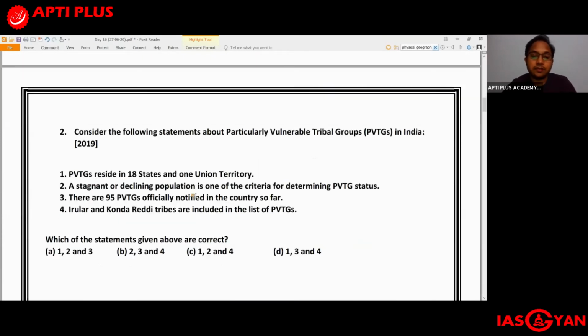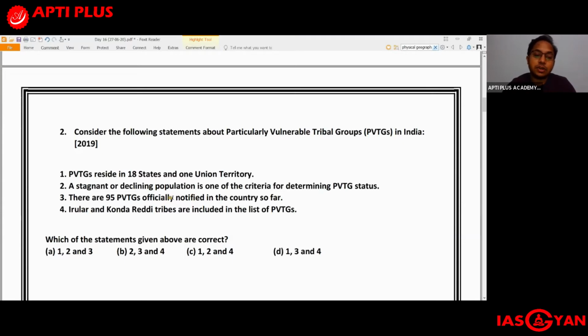The second question that we have is regarding PVTGs. PVTGs are the particularly vulnerable tribal groups. This is mainly from the society part. Consider the following statements about particularly vulnerable tribal groups or PVTGs in India. Again, this question had appeared in the 2019 prelims. The first statement says that the particularly vulnerable tribal groups reside in 18 states and 1 union territory. Is that correct? Yes, they reside in 18 states in India and 1 union territory, that is Andaman and Nicobar Islands. So the first statement is correct.